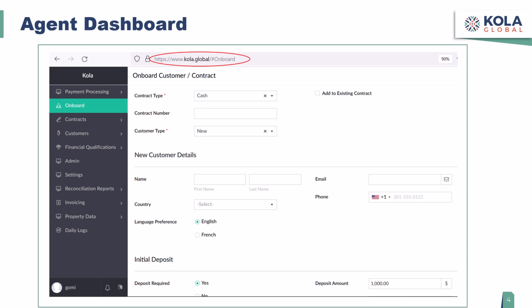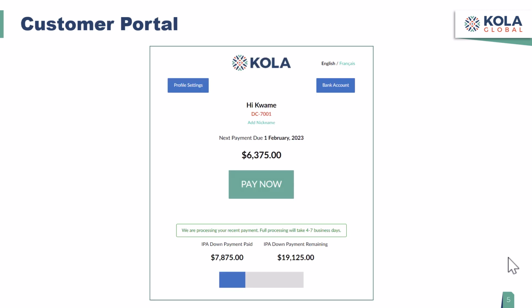And again, at the top, you will notice here that the URL to access it is www.kola.global. Now, this is what a customer or a home buyer sees in what we refer to as the customer portal. I won't go into detail here because, of course, we cover different aspects of this in later videos.